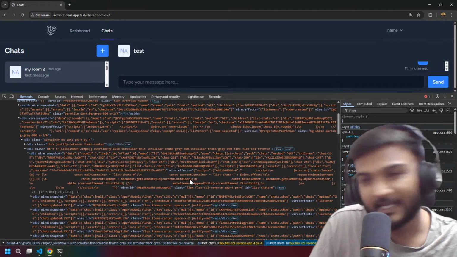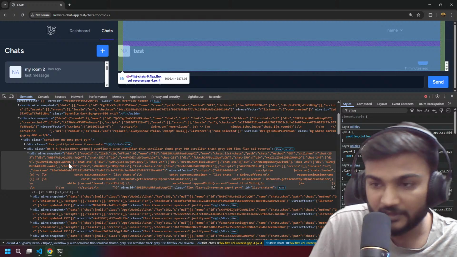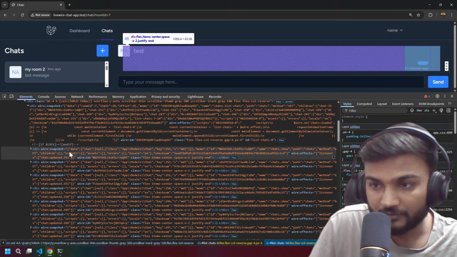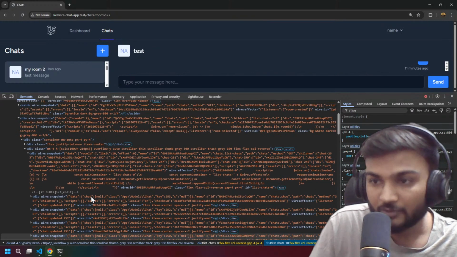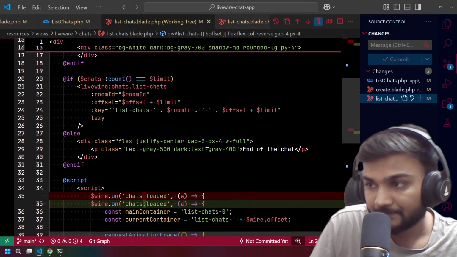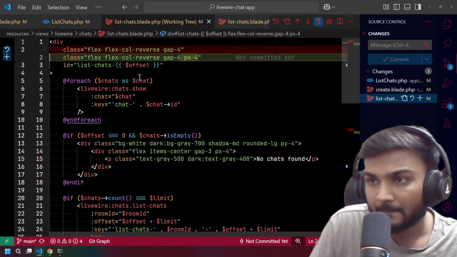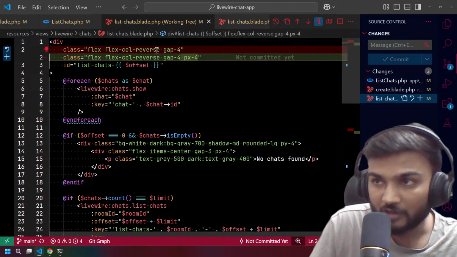One thing I can explain to you is that it is in reverse order. We have things like chat 1, chat 2, chat 3, but what we are using is some CSS trick, where it is a flag called reverse.